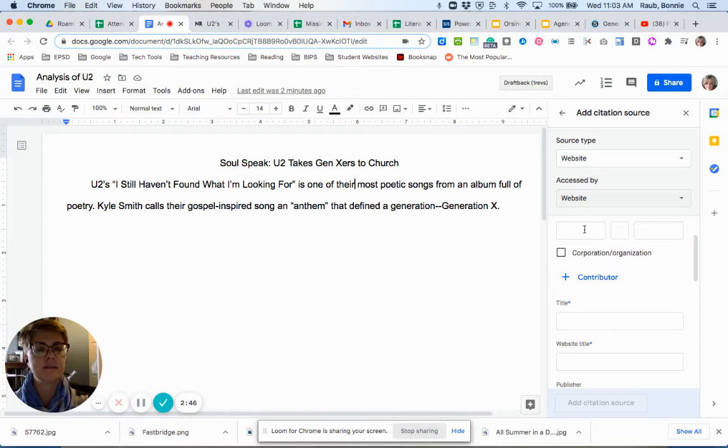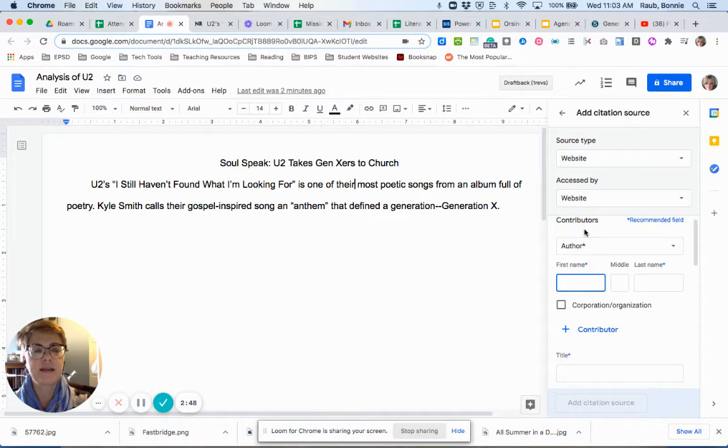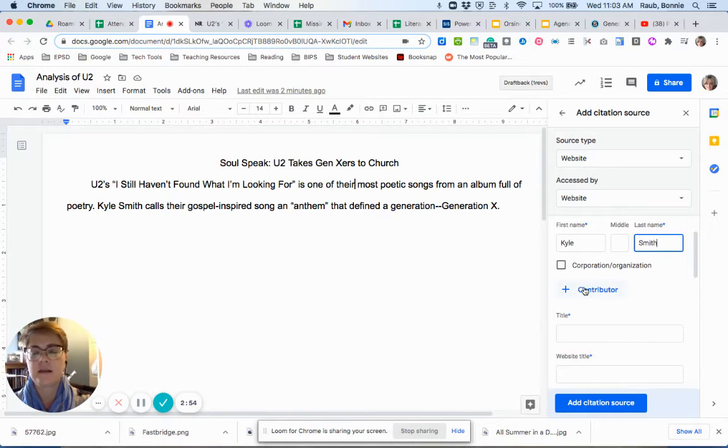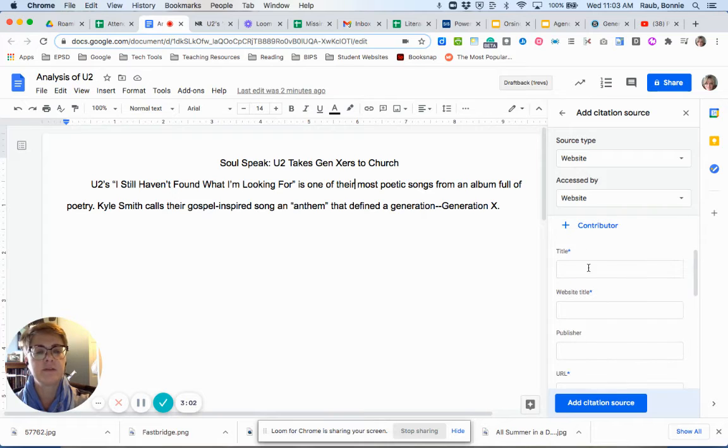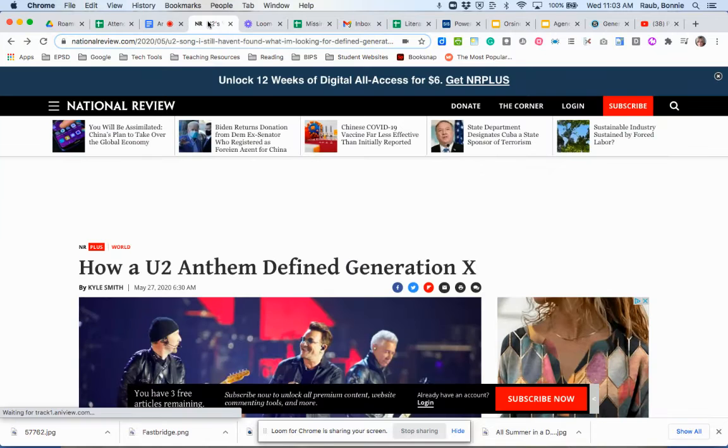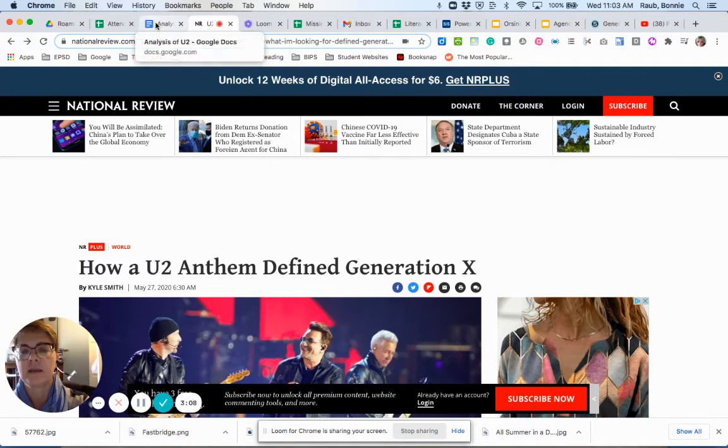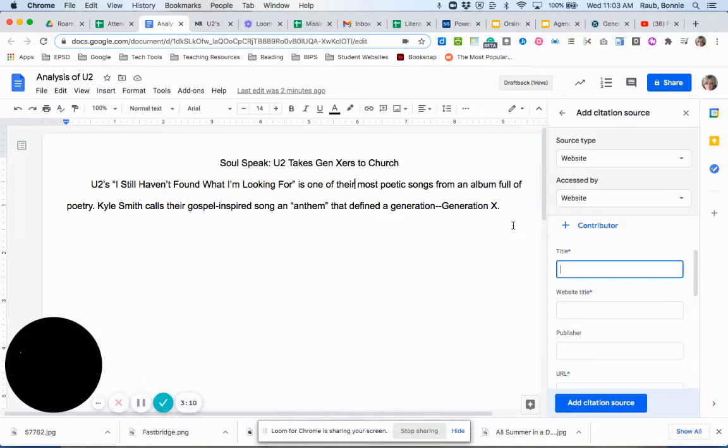So I am going to add his first name and his last name here as it asks. If I wanted to add another author, because sometimes there's more than one author, you would click on Add Contributor, and it would allow you to do that. I also need to include the title of my article, which is How a U2 Anthem Defined Generation X. I'm going to plug that in here.